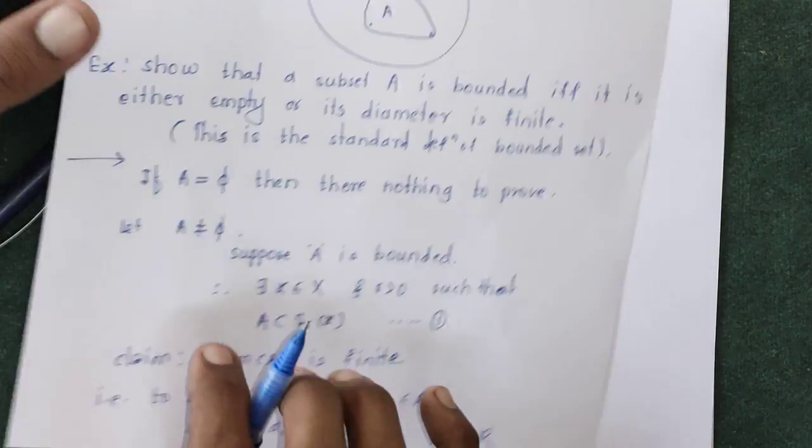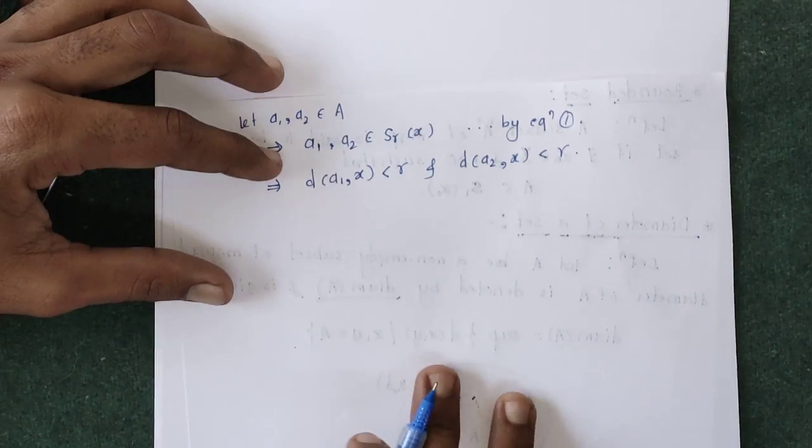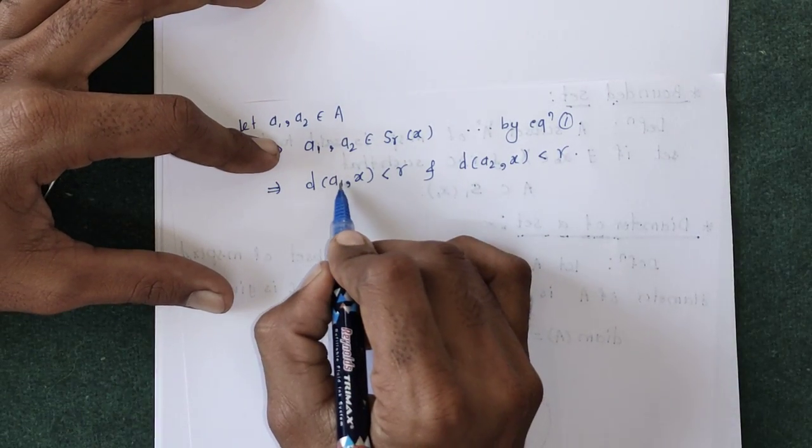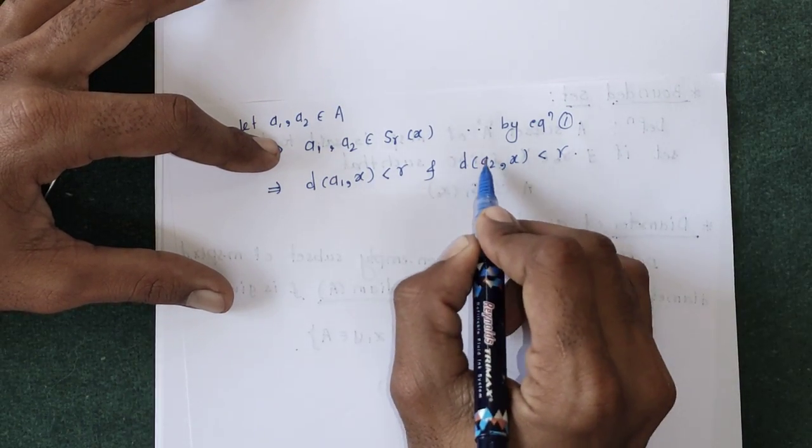So by triangle inequality we can find the distance between a1 and a2. Here the distance between a1 and x is less than r, and between a2 and x is less than r.